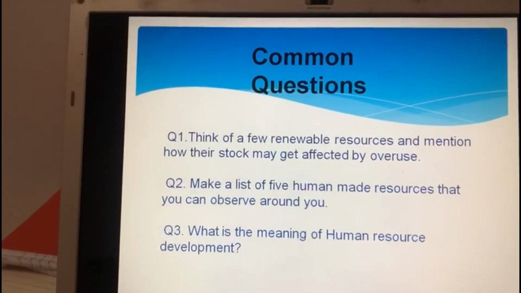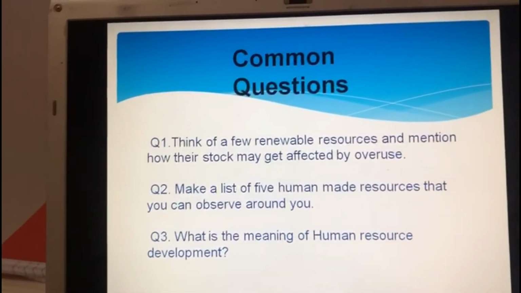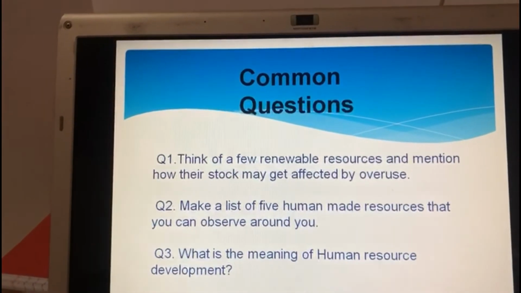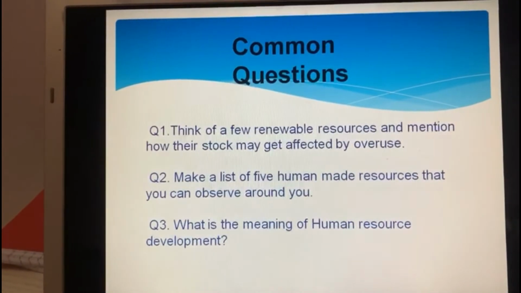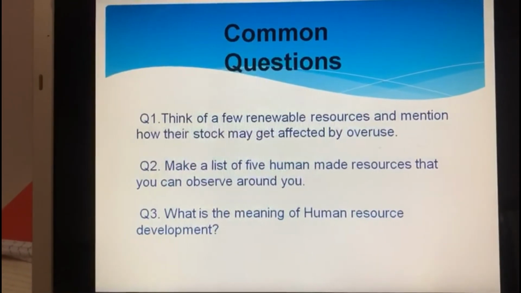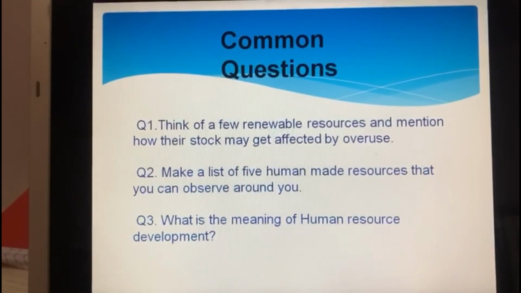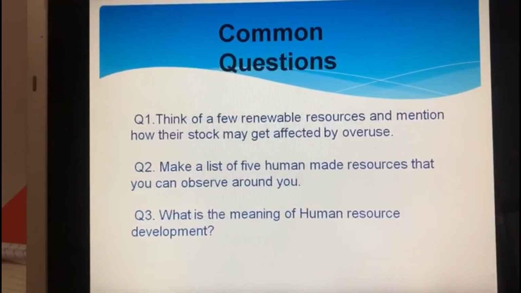Okay students, in this slide we will discuss some common questions, very easy questions these are. The first question is: think of a few renewable resources and mention how their stock may get affected by overuse.